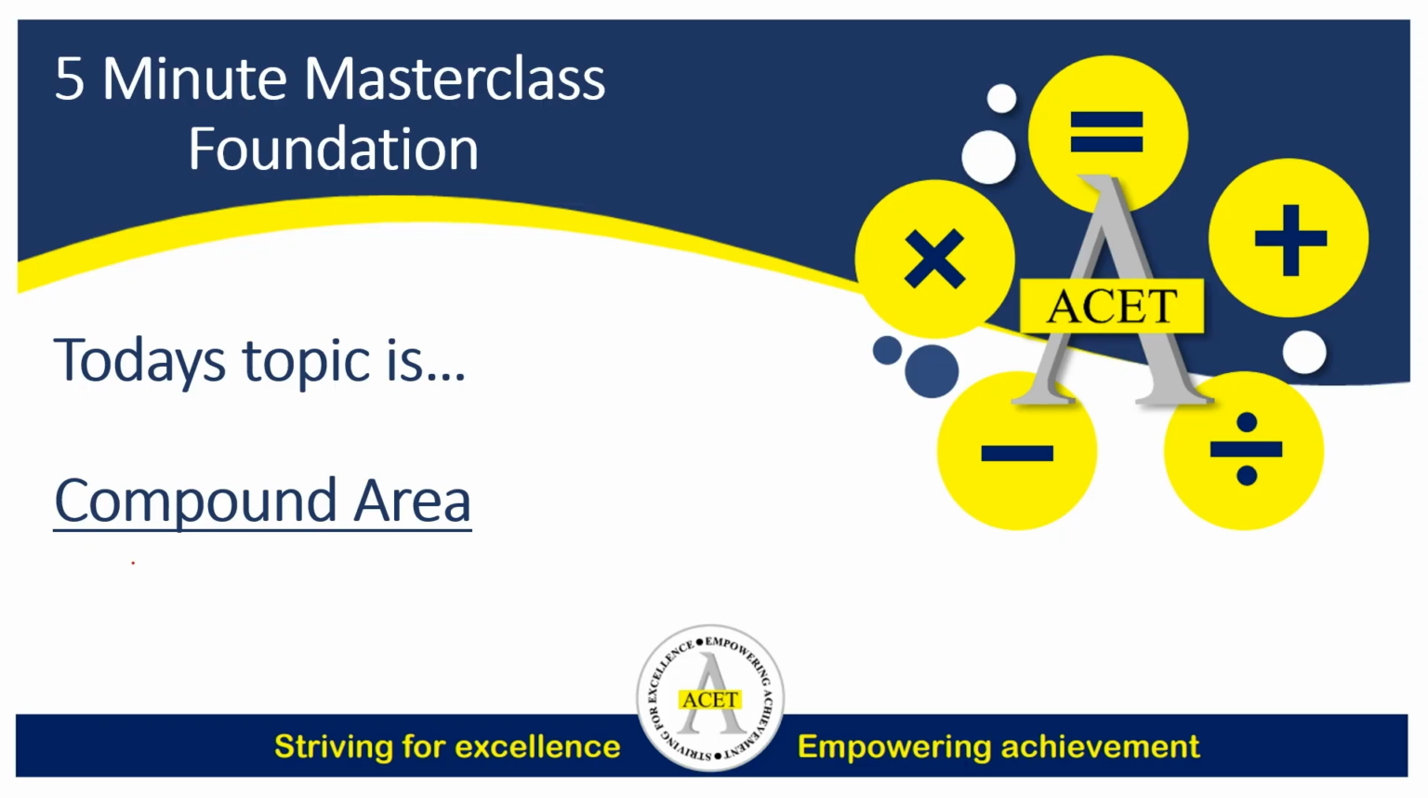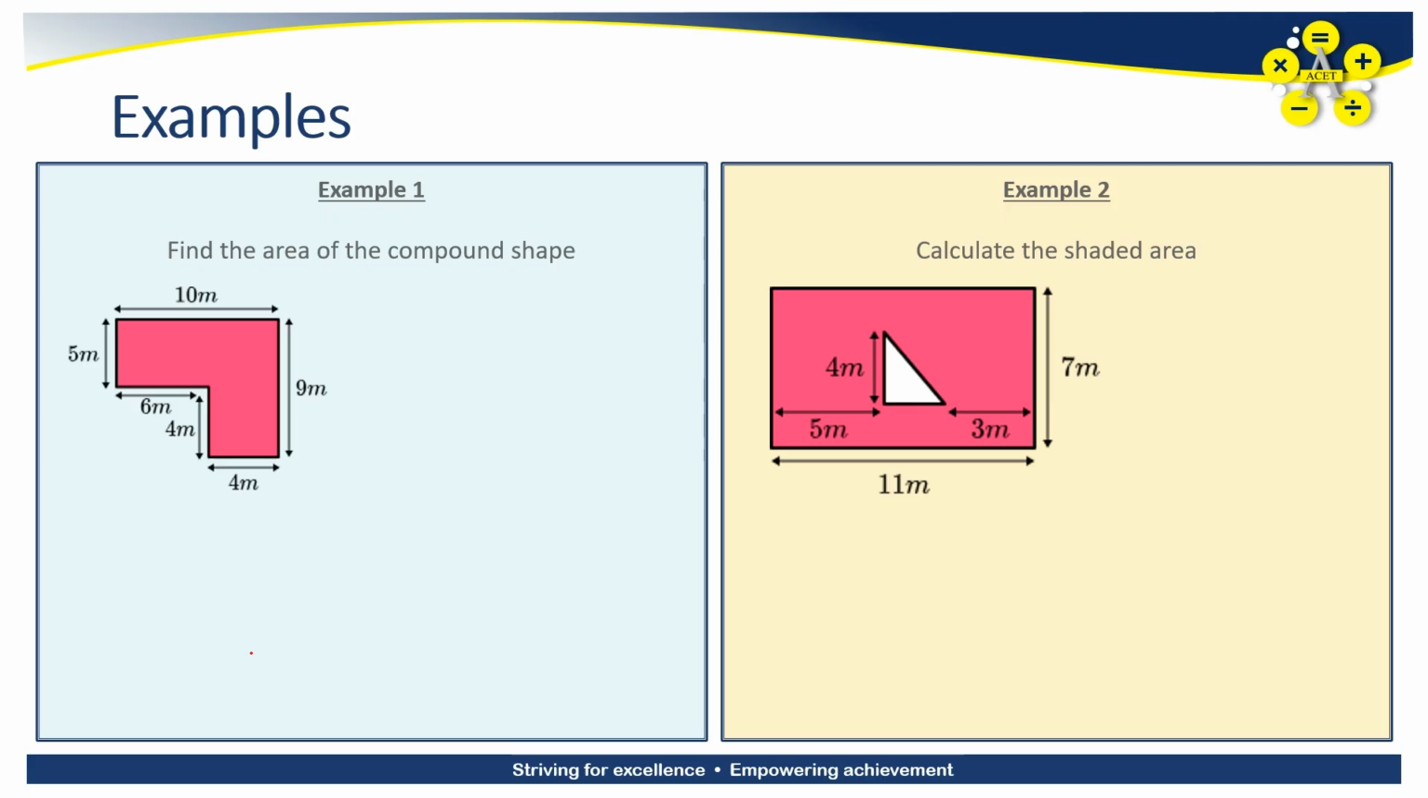Now, you might have heard it as compound area, you might also have heard it as composite area. But what compound and composite just means is a shape that's been made up of two or more basic shapes. So like in this first example here, we have two basic shapes, two rectangles put together to create this compound shape. So to be able to find the area of it, instead of trying to give you lots of different formulas for lots of different eventualities, we want to break it back apart into those basic shapes that we know the formulas of area for.